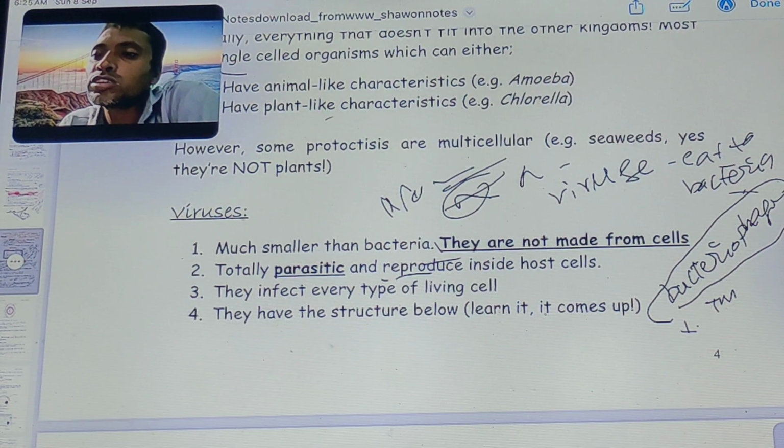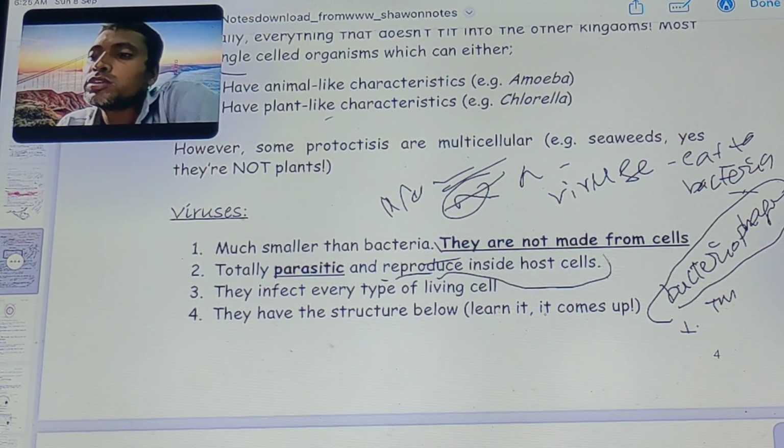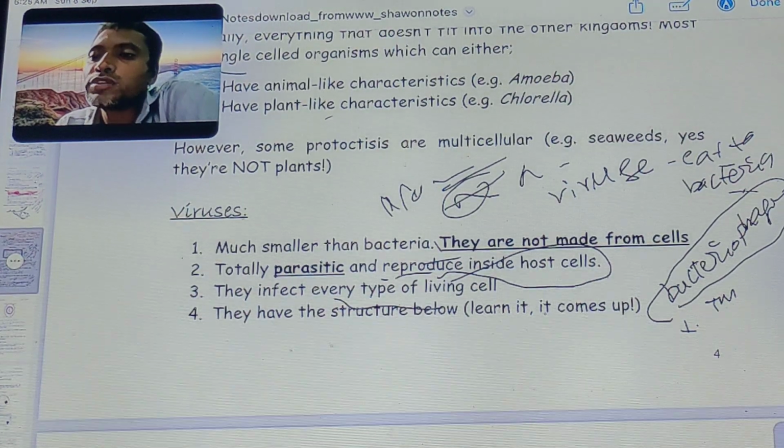Inside the host they are living things and infect every cell of living things.